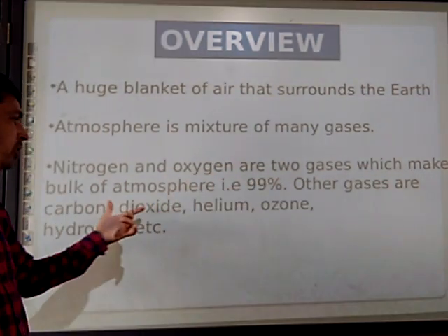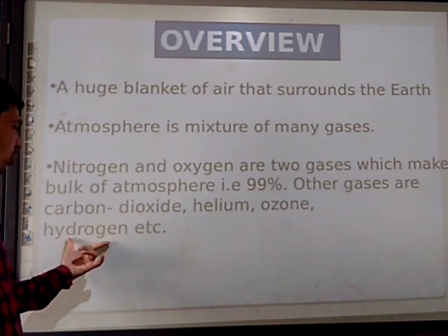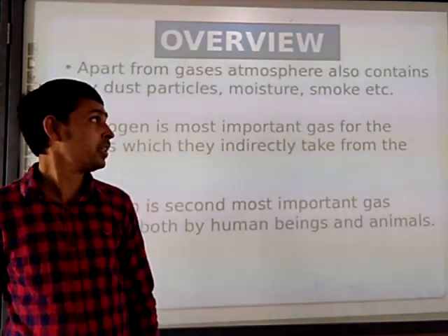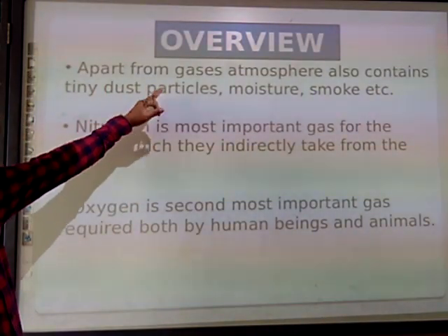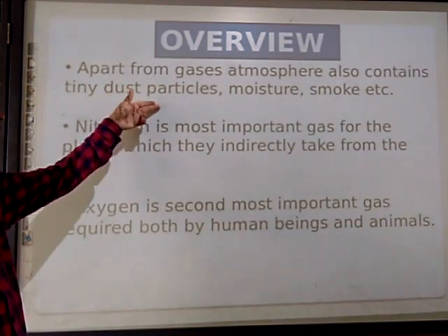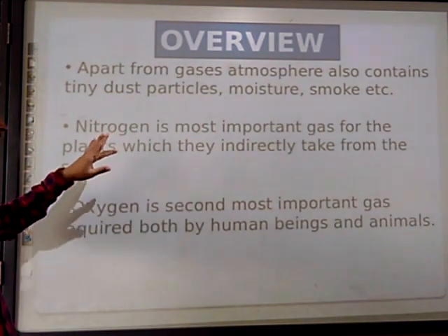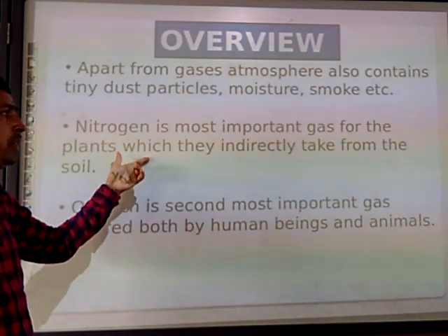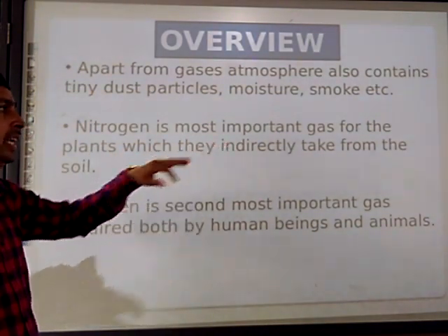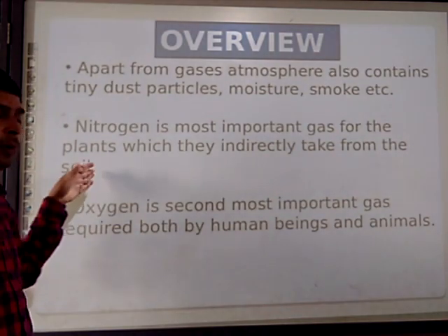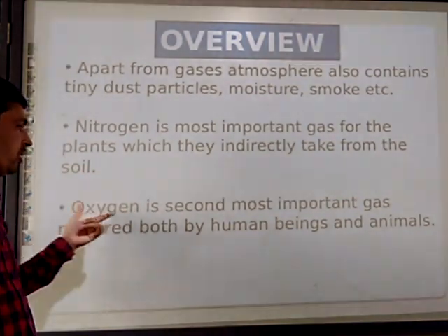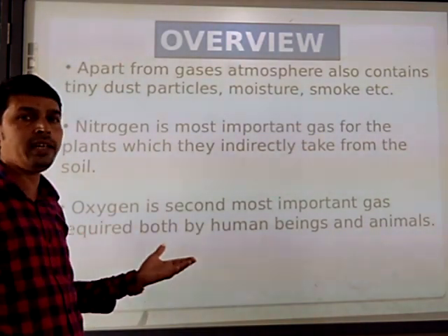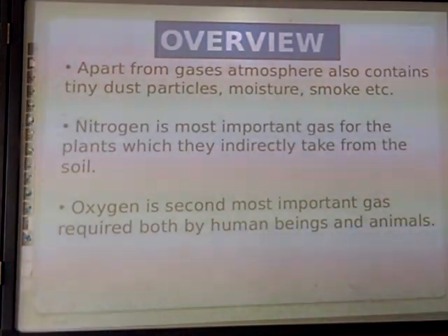Other gases, carbon dioxide, helium, ozone and hydrogen, are in lesser quantity. Next, apart from the gases, the atmosphere also contains tiny dust particles, moisture, smoke, etc. Nitrogen is the most important gas for the plants, which they indirectly take from the soil. The process I already explained to you. Oxygen is the second most important gas, used by both human beings and animals.